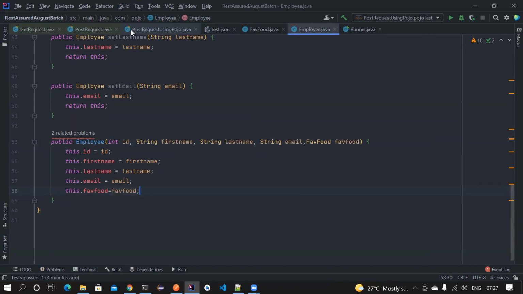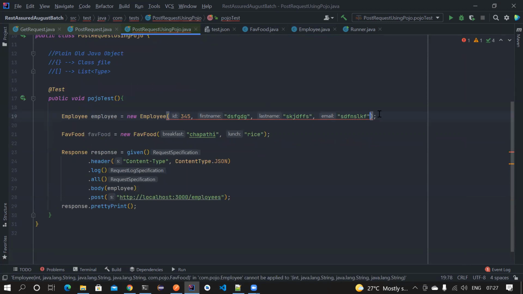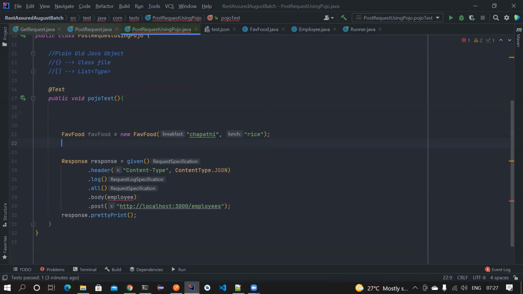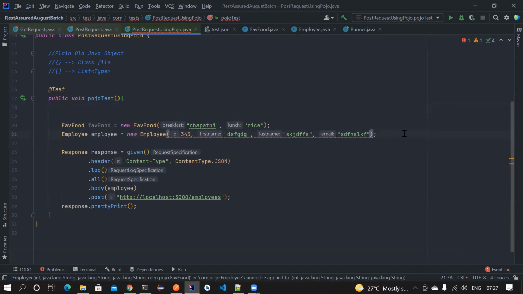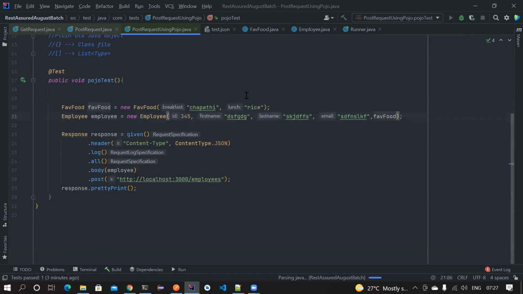Now let's go to the post request and add this. Let's move this down. Here we have already created a FavoriteFood object, so let's pass it here. That's it, very simple. Now let's try to run it and see whether it's getting constructed correctly or not.